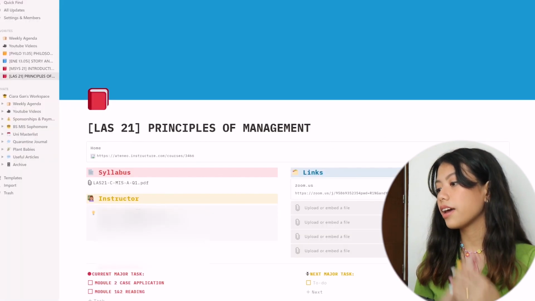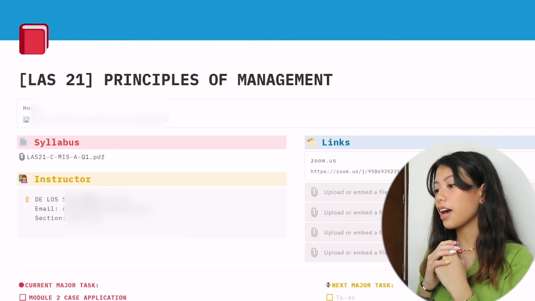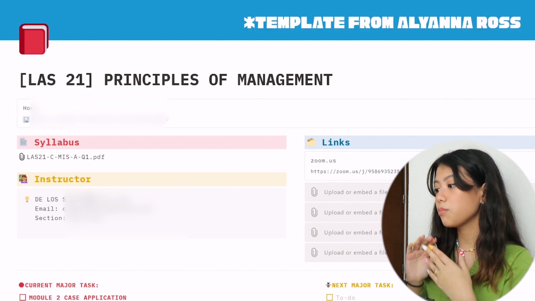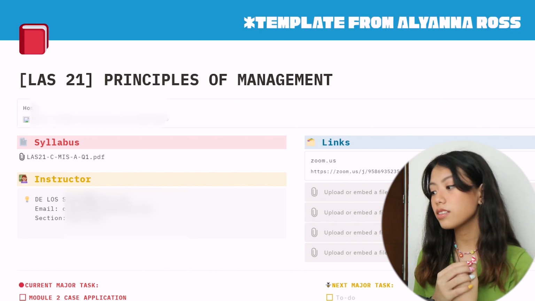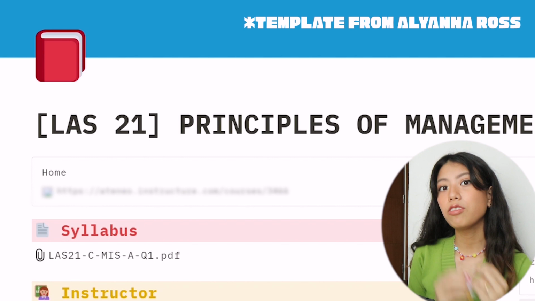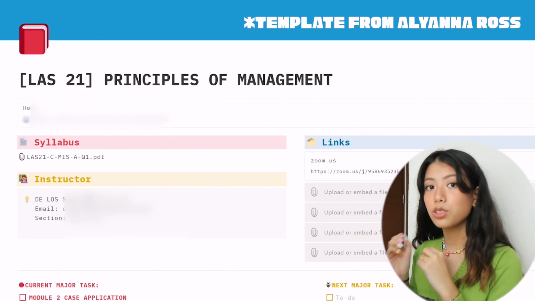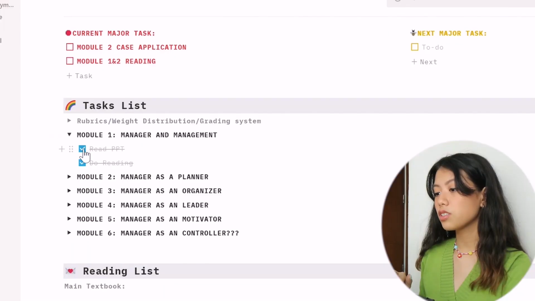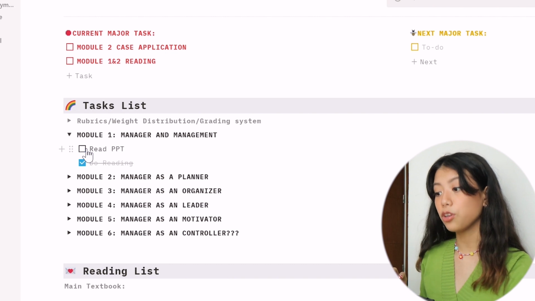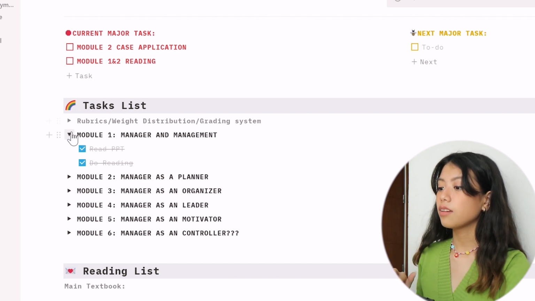So this is basically my class, and I put my syllabus, my instructor's name, the different links like the Zoom links, and I also have the syllabus, so I don't have to go back to the website of the school, but rather just go to my Notion. In the short term, it doesn't take a lot to just go on a different website, but in the long term, when you're always going back and forth doing requirements, it's really essential to keep it here. I put my modules, and then for example, I have a PowerPoint to read. I just click that, and I'm done for the day.